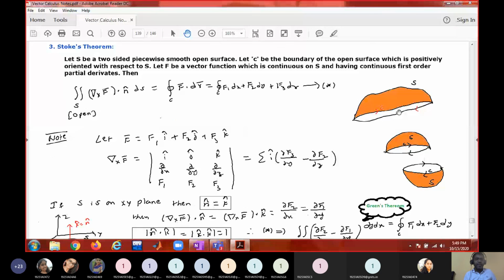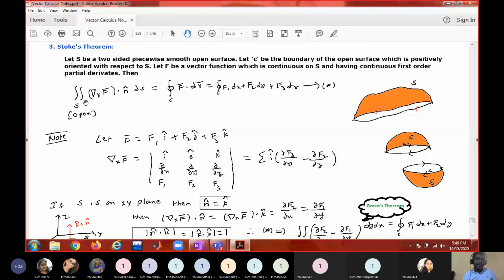This is the last important theorem, called Stokes theorem. Stokes theorem is to be applied on an open surface. Whenever you have an open surface, its boundary is going to be a simple closed curve. What Stokes theorem says is that the surface integral over S is nothing but a line integral over the simple closed curve. It is not the surface integral of f bar dot n bar, but del cross f bar dot n bar.